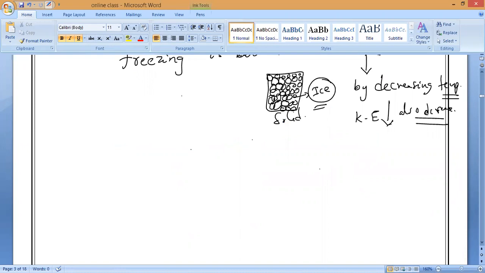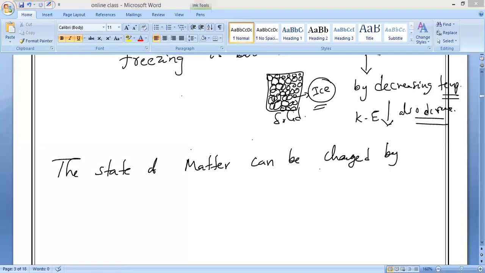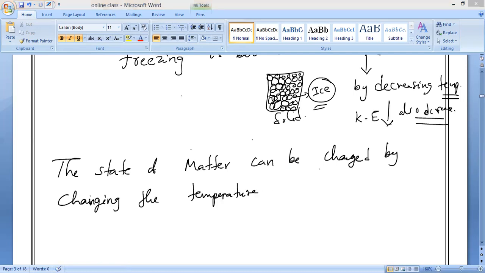Now put a statement, a very, very important statement. Write the statement, all of you. The state of matter can be changed by changing the temperature.